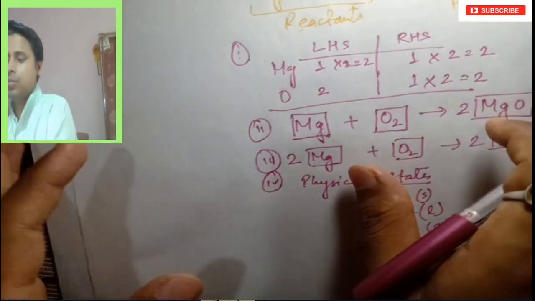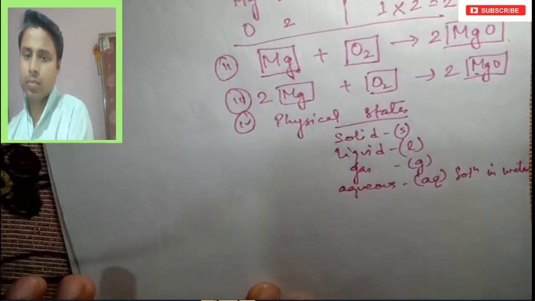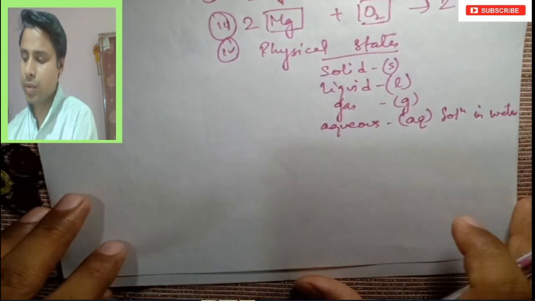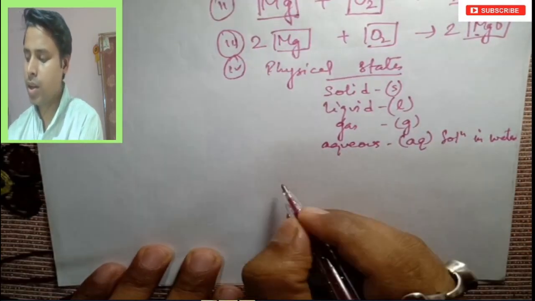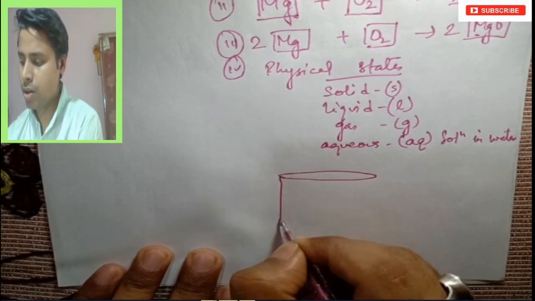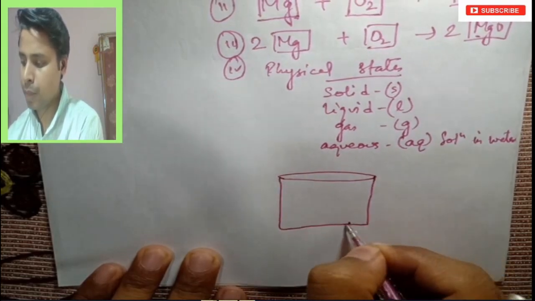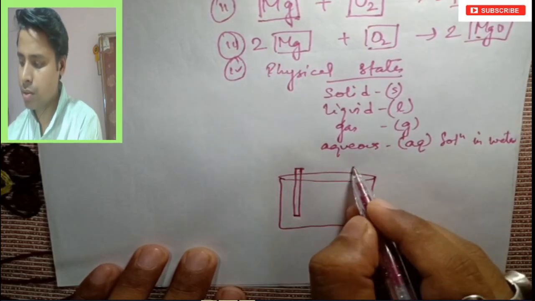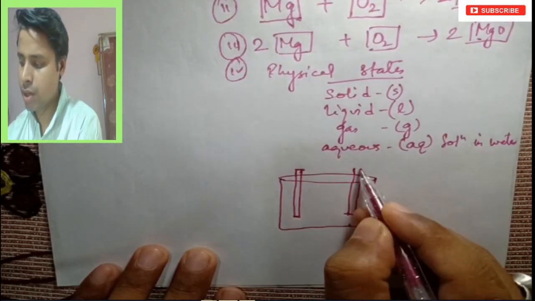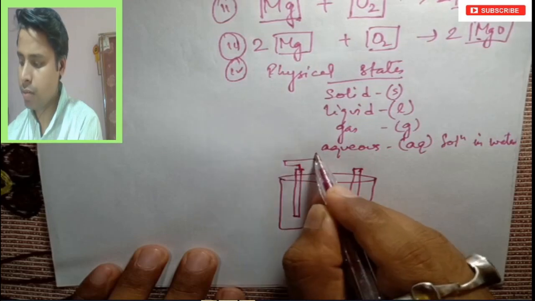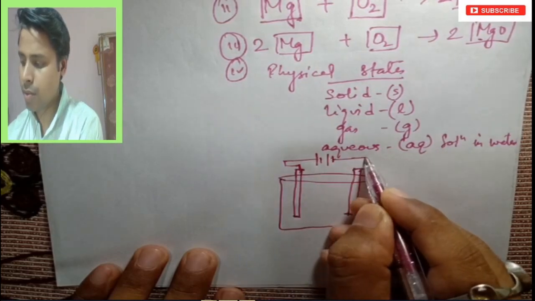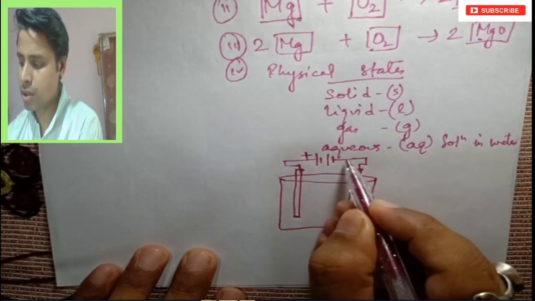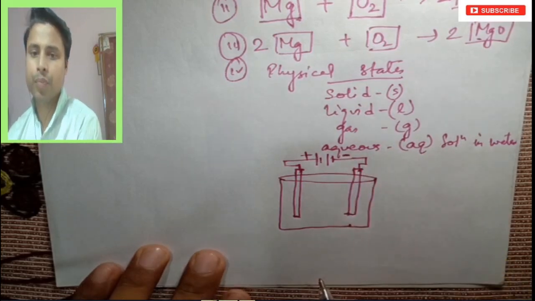Now if you see, how electricity is required, if we take a beaker and here two rods are capped, and this rod is connected with the electric supply, and this is the positive end, this one is the negative end, right?